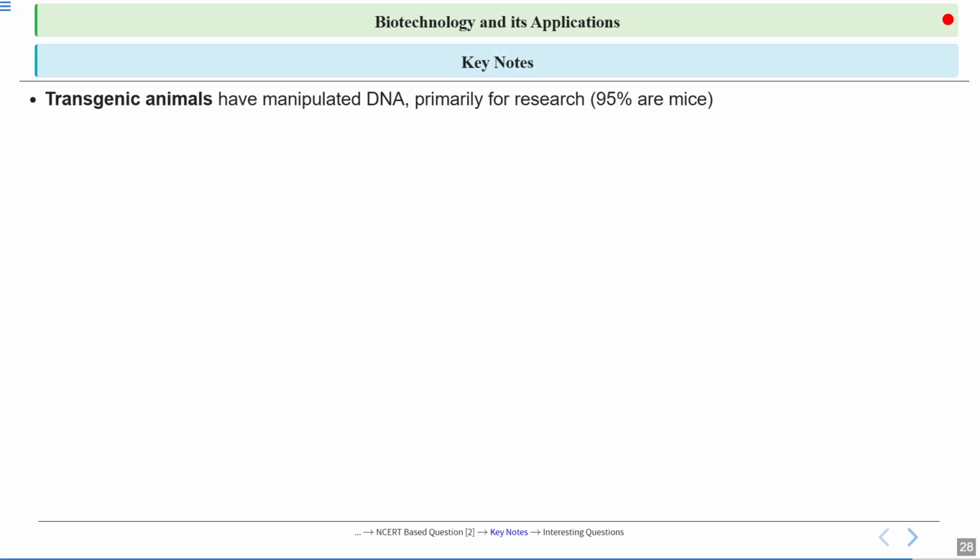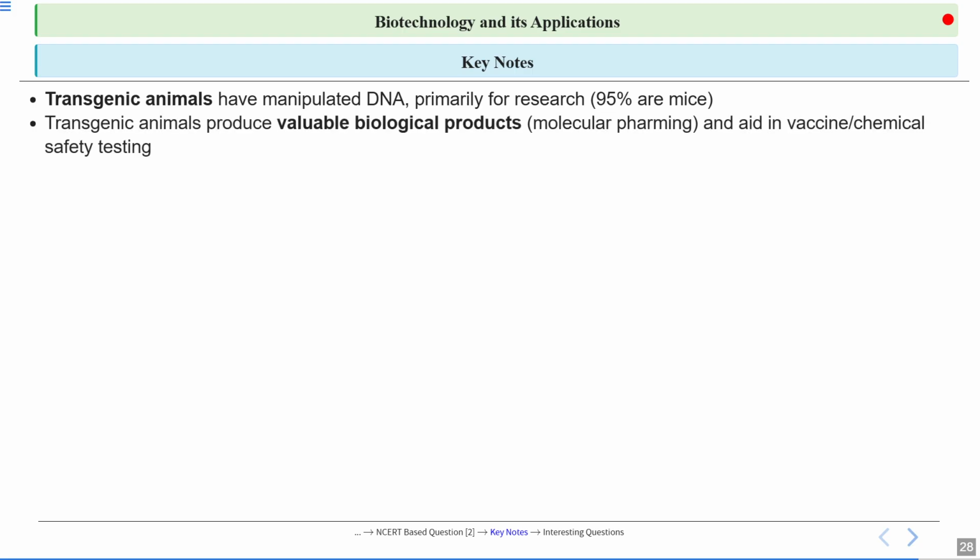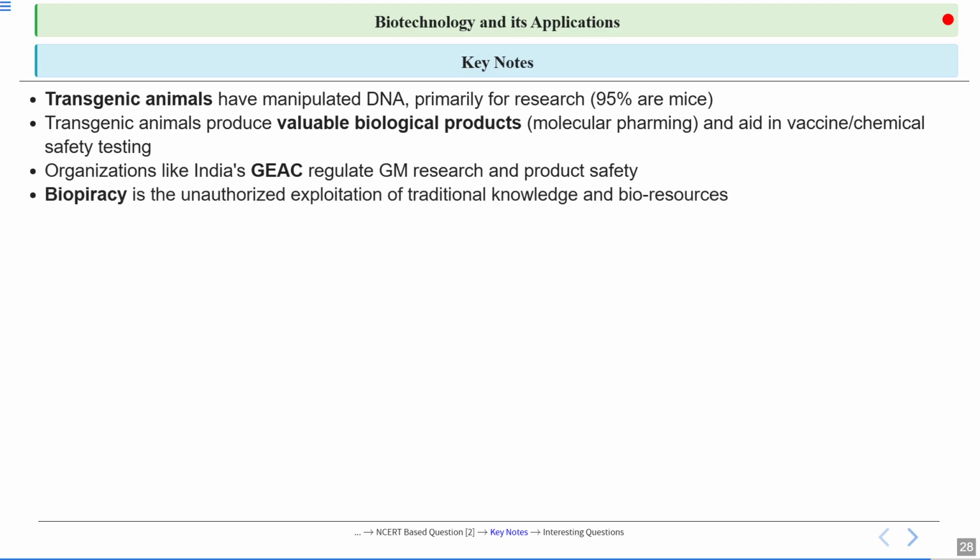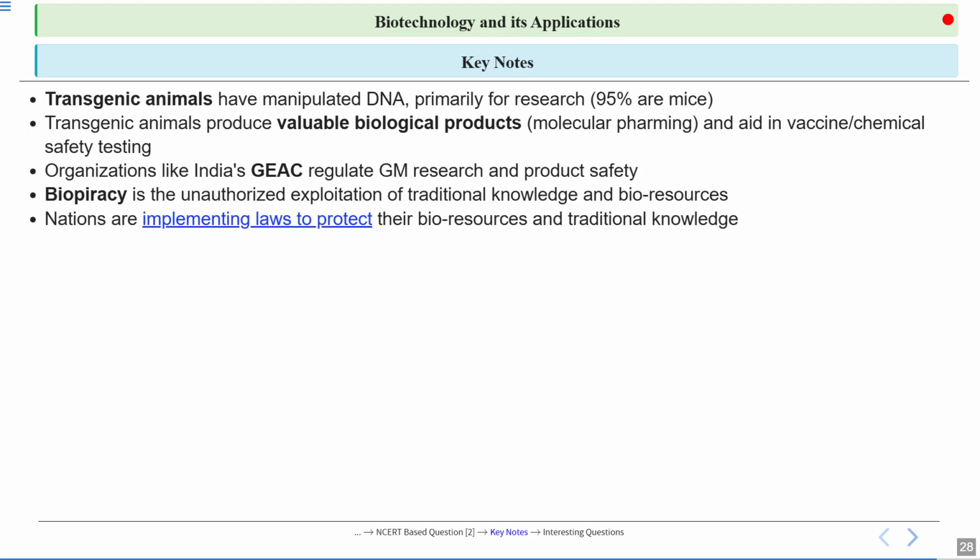So what are the key notes for today's class? First, transgenic animals have manipulated DNA primarily for research, and 95% are mice. Transgenic animals produce valuable biological products, what we call also molecular farming, and aid in vaccine and chemical safety testing, which we have studied. Organizations like India's GEAC regulate GM research and product safety. Biopiracy is the unauthorized exploitation of traditional knowledge and bioresources. Nations are implementing laws to protect their bioresources and traditional knowledge.